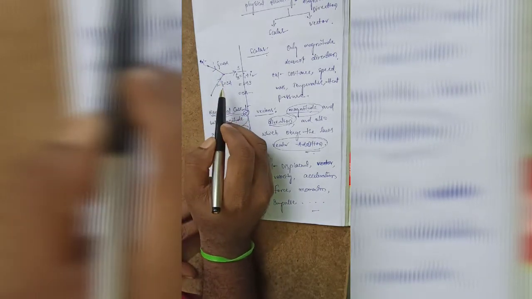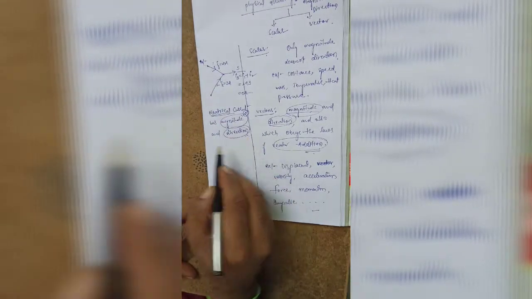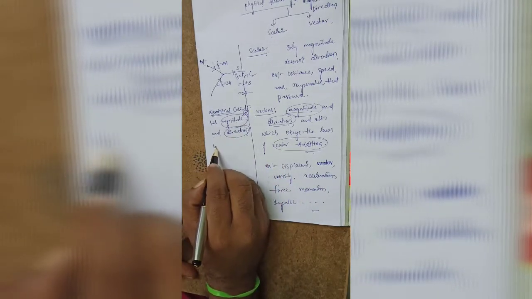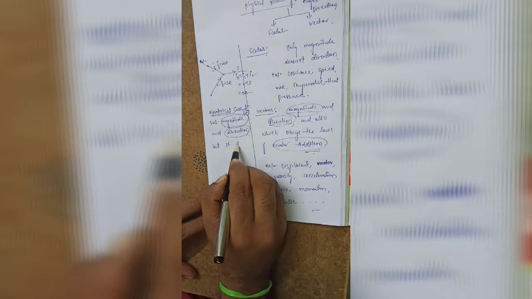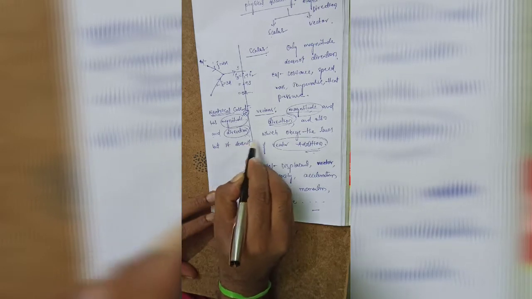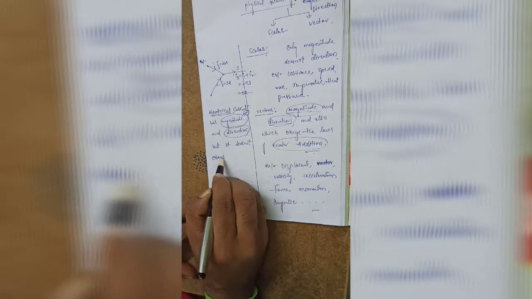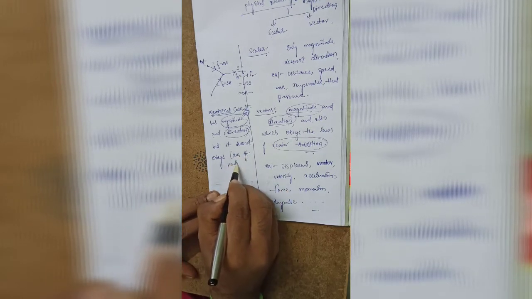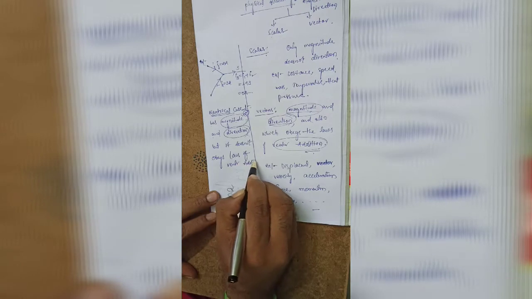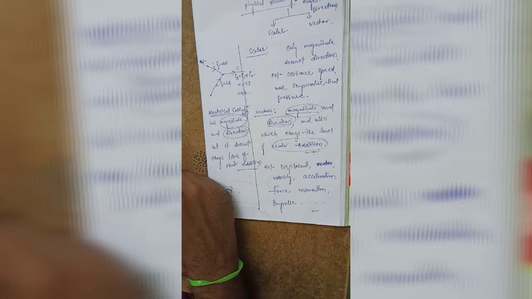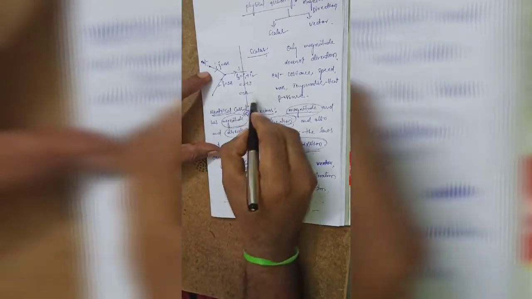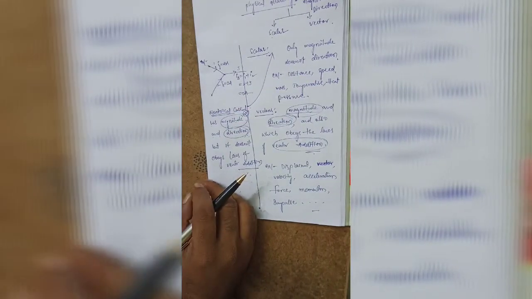Even though it has magnitude and direction, it's not a vector quantity. Electrical current has magnitude and direction, but it doesn't obey the laws of vector addition. That's why it is not a vector quantity. Electrical current is a scalar quantity. This is the important point.